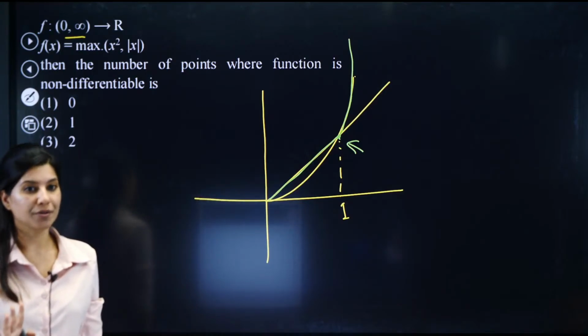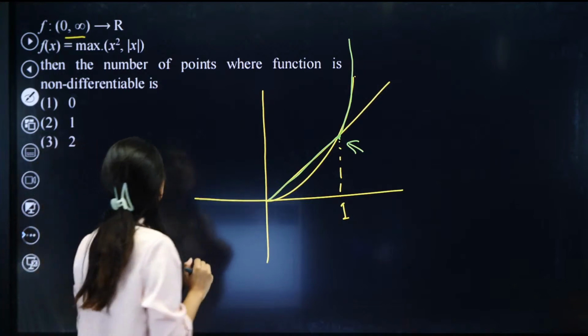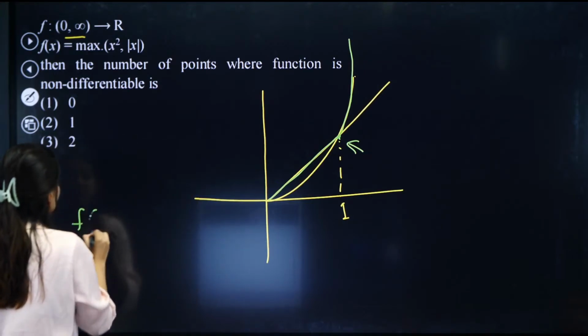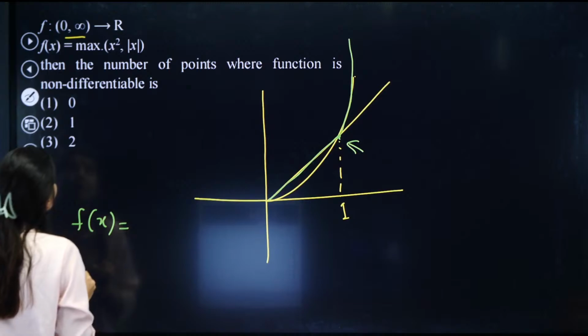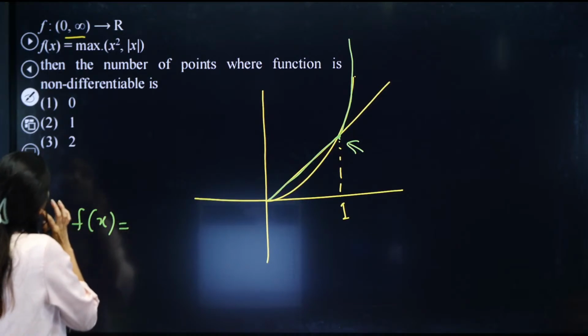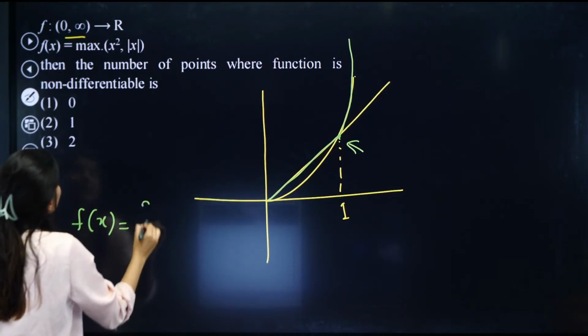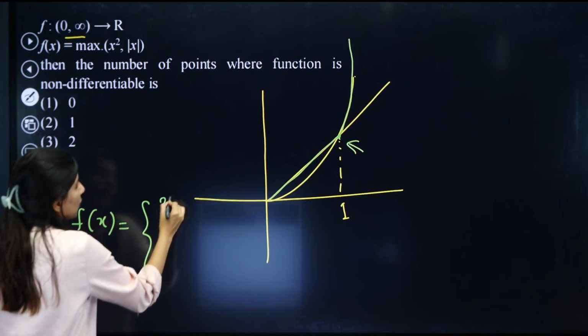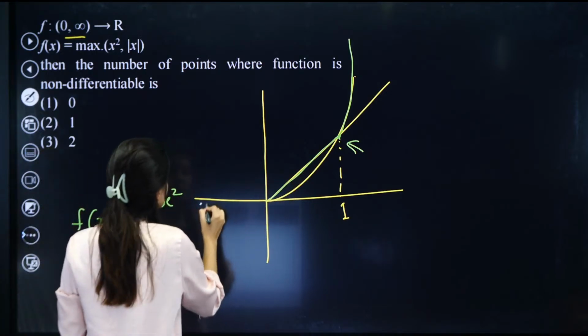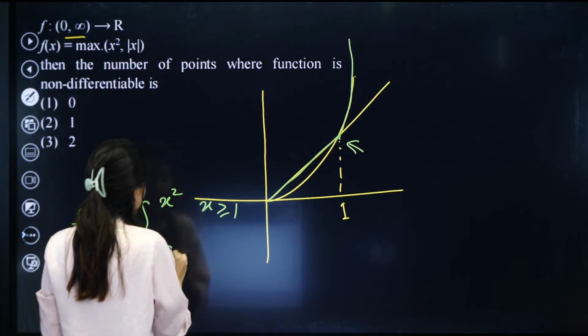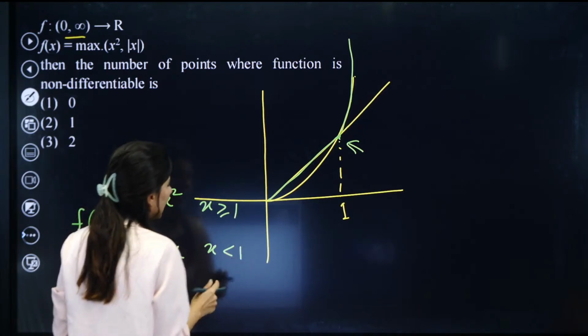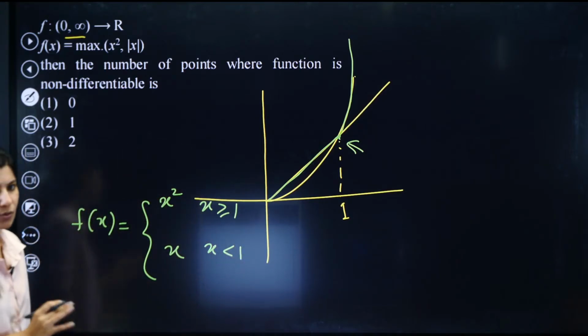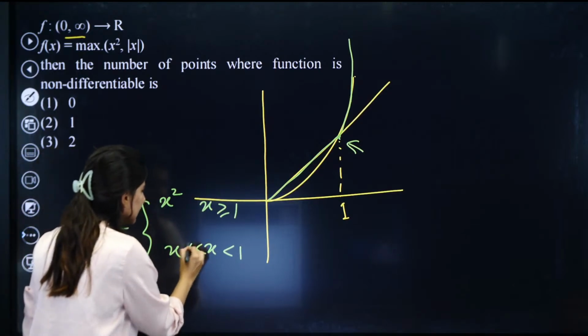And we are not sure. So for that, what we need to do is write f of x. The definition changes basically. f of x will be equal to x square when x is greater than or equal to 1, and x when x is less than 1. I am not talking about the negative part, so 0 to 1 we are talking about.